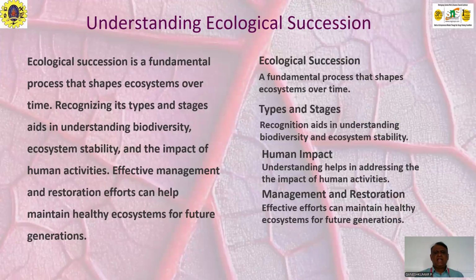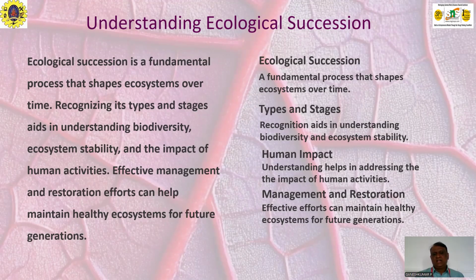As a whole, ecological succession is a fundamental process that shapes the ecosystem all the time. Recognizing its types and stages aids in understanding biodiversity and ecosystem stability, which is important to understand how the ecosystem functions. The impact of human activities also should not be omitted. Effective management and restoration efforts can help maintain healthy ecosystems for future generations.